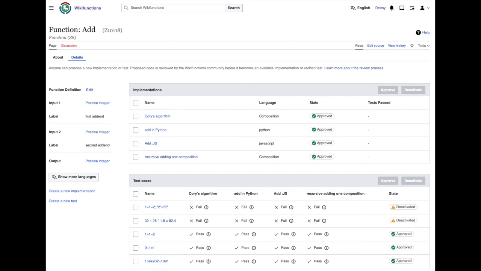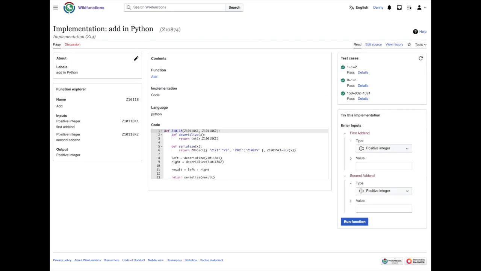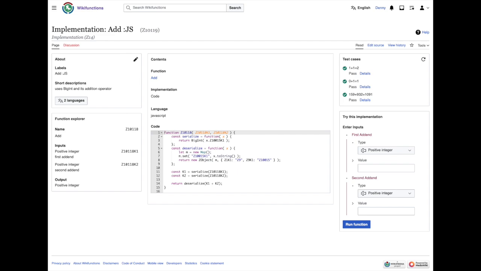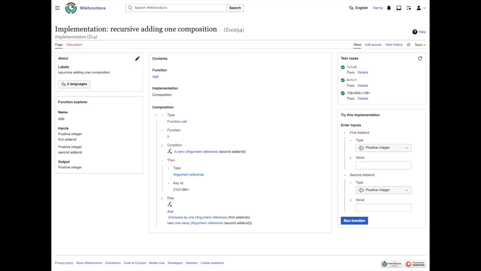Every function can have several implementations. This, for example, is the implementation of addition in Python. This in JavaScript. Wikifunctions aims to support many different programming languages. It also allows us to implement a function by composing existing simpler functions together. Addition, for example, can be pieced together by functions that add one, take away one repeatedly.